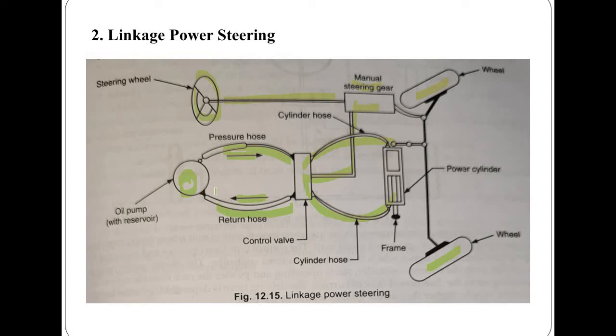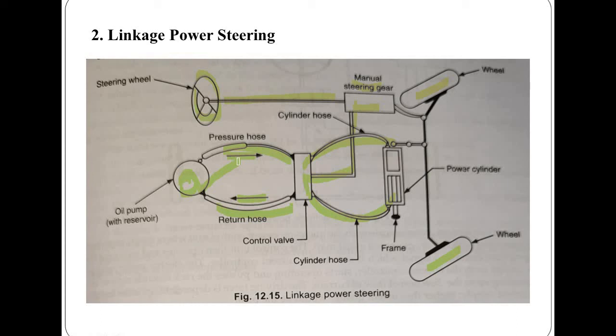So in the case of linkage power steering, this is the assembly of components and its action when the vehicle is taking a turn to the left. The essential parts of this system are, first, the hydraulic circuit comprising the oil reservoir, oil pump, then a spool valve and the check valve.